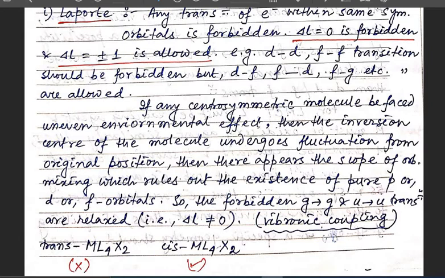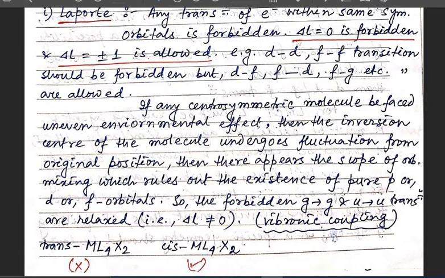if the ML4X2 is trans, then there should be no mixing. But if I am talking about cis ML4X2, then there should be a non-centrosymmetric nature. That means the inversion center is not there in the cis ML4X2 molecule, but in the trans ML4X2 molecule there should be an inversion center.